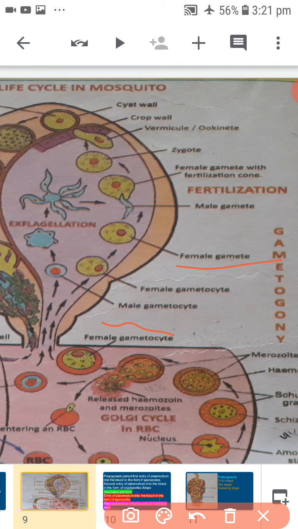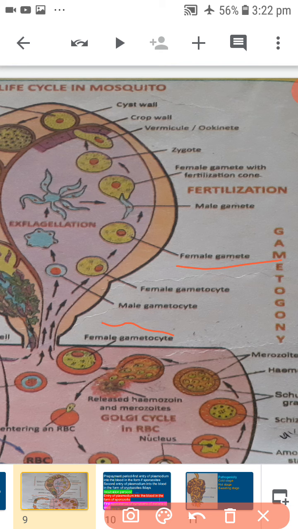It also occurs in the lumen of the crop of the mosquito. When an actively moving male gamete comes into contact with the fertilization cone of the female gamete, it enters it. The pronuclei and cytoplasm of these two gametes fuse with each other, resulting in the formation of syncaryon.